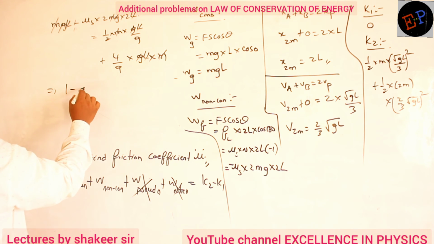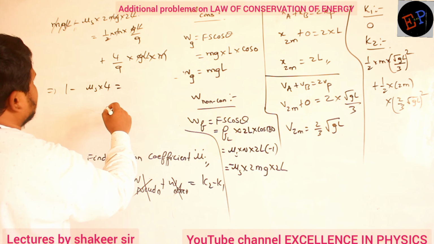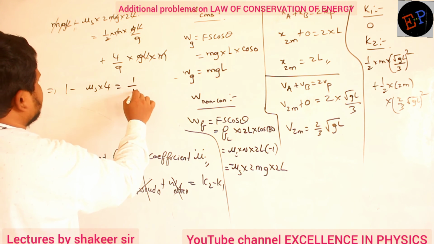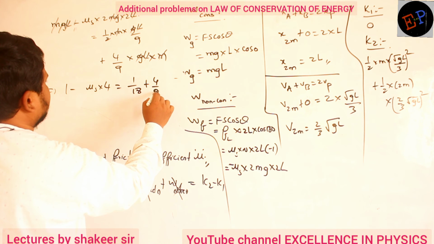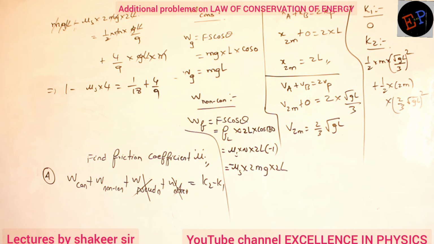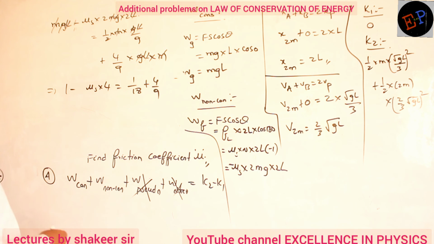So 1 minus mu s into 4 is equal to 1 by 18 plus 4 by 9.